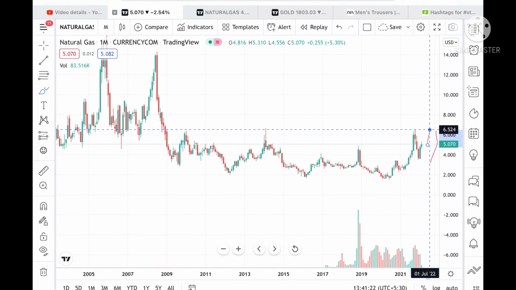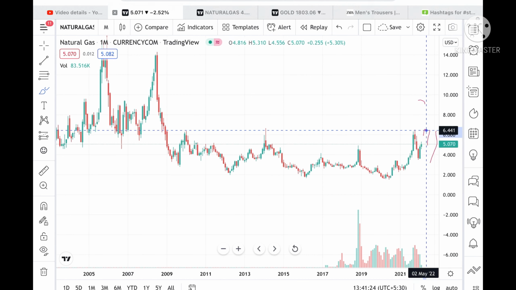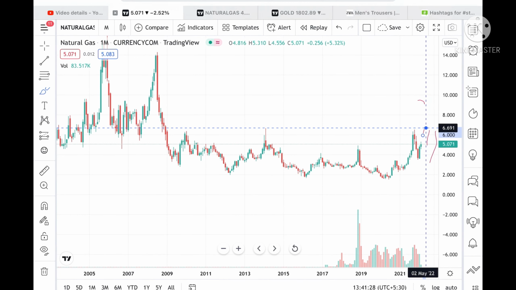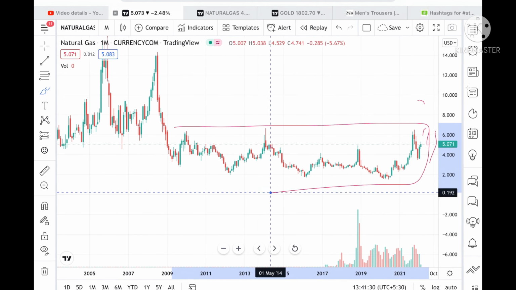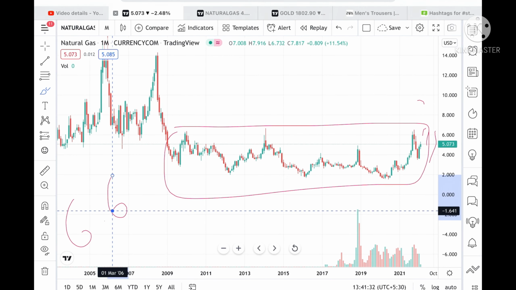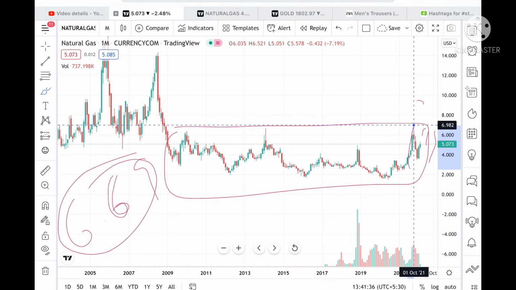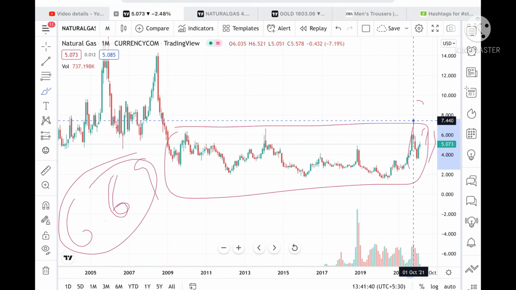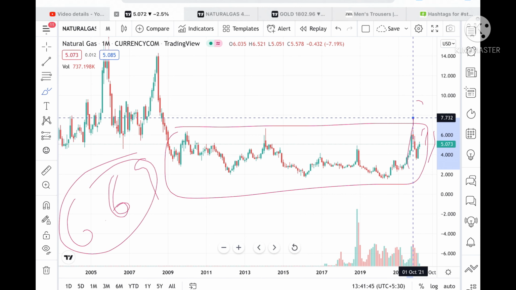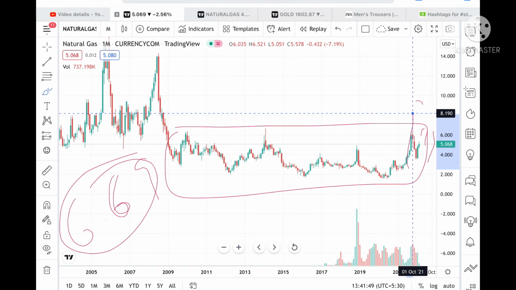Suppose the price sustains above this level, then we can see it touch a level of 6.566, and once it goes above this level, we can see a level of 5.691, and this is the particular range high. Once this range breaks upside, we can see it go further high to a level of 7.064, to a level of 8, 9 and 10. Because this is the particular range which is being tested here, the chances of the price of natural gas going higher will be high, and it can touch a level of 8.232 if it sustains a level of 7.5.